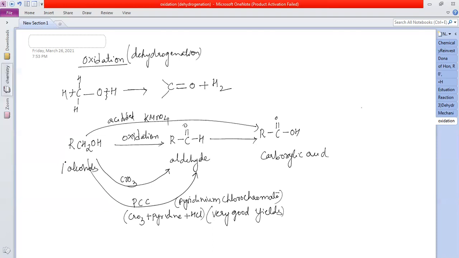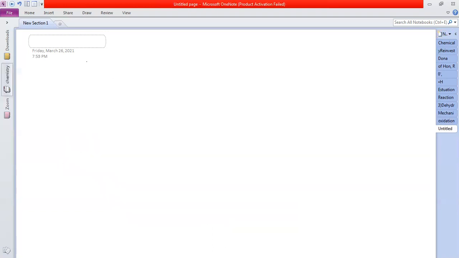Now, this is with primary alcohols. Secondary alcohols will give you what? Ketone. What is the reagent here? Again chromium trioxide, or I can use PCC also. With secondary alcohols, what am I getting? Ketone.